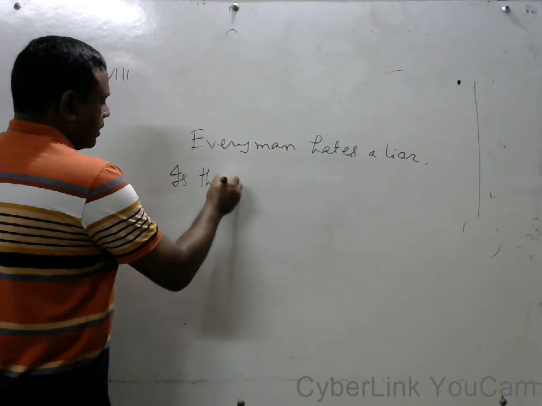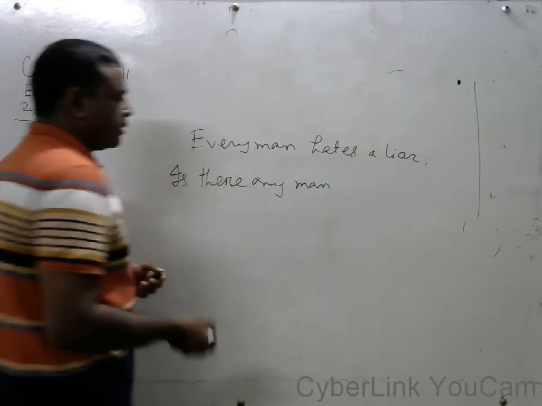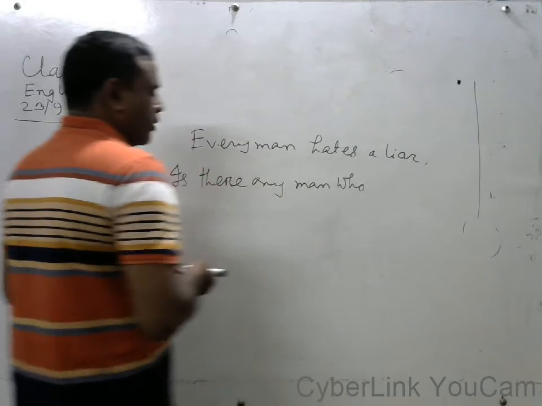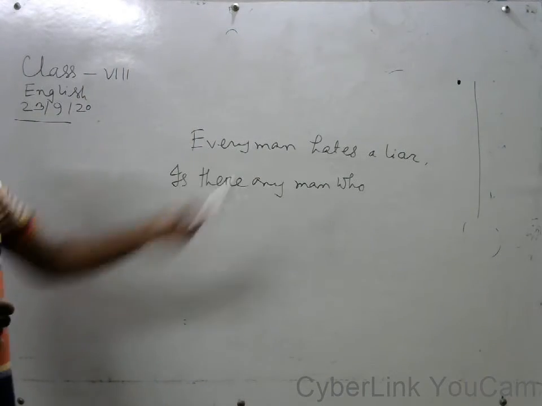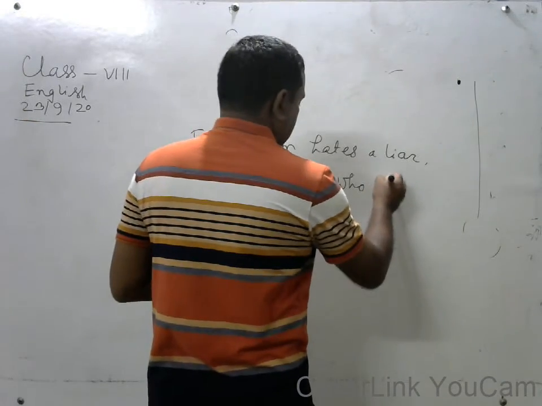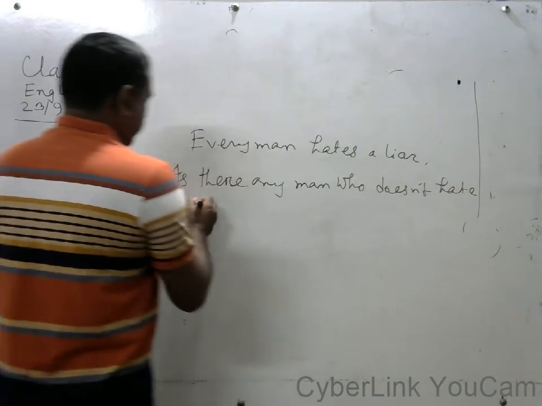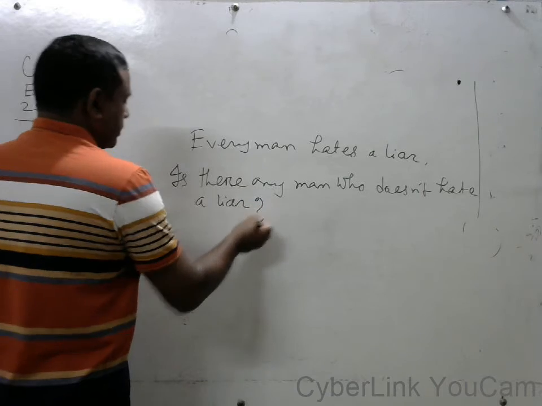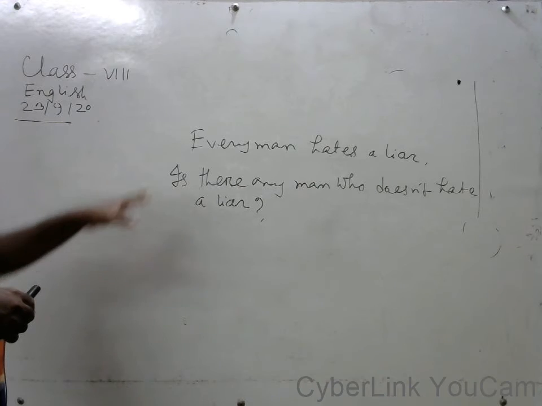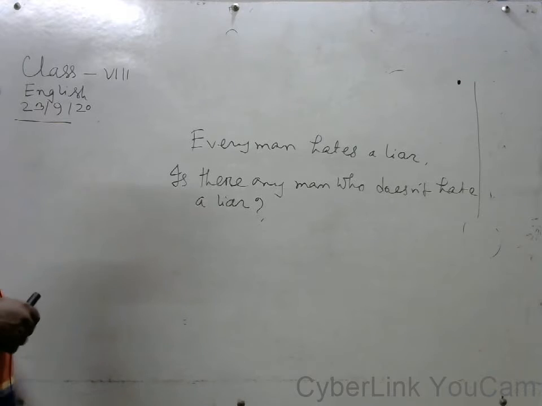Is there any man? Then we have to write "who." Then we have to write "doesn't" according to the tense. Is there any man who doesn't have a lion? Every man has a lion. Is there any man who doesn't have a lion?